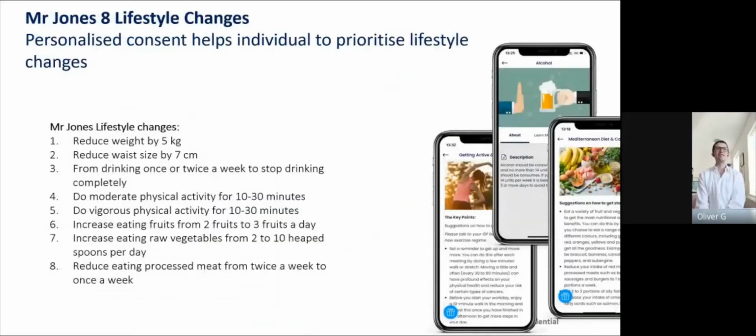So what the app says to him as the most efficient way to get to a low risk status is to reduce his weight by 5 kilograms. This would in turn reduce his waist size by 7 centimeters. He can go from drinking once or twice a week to stopping drinking alcohol entirely. He can change his physical activity to do moderate physical activity for 10 to 30 minutes a week, and vigorous physical activity for 10 to 30 minutes a week as well.